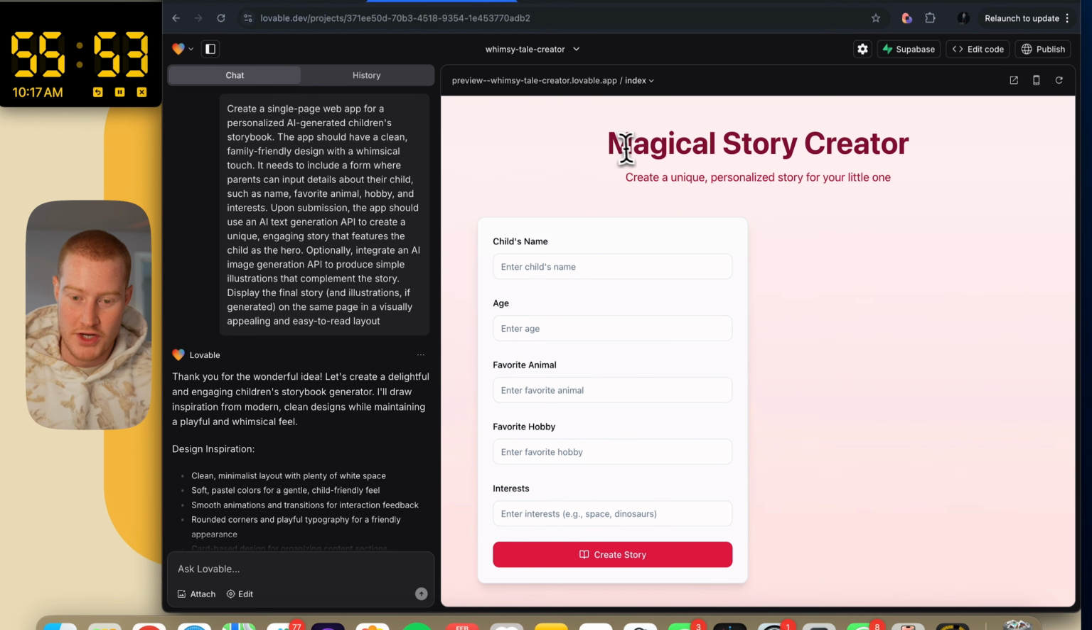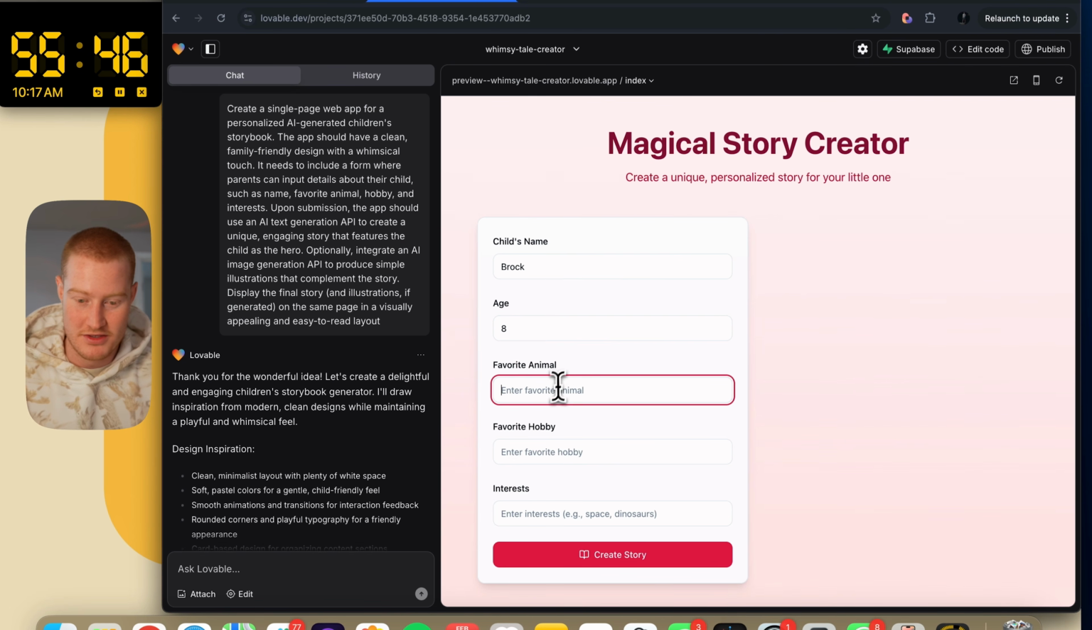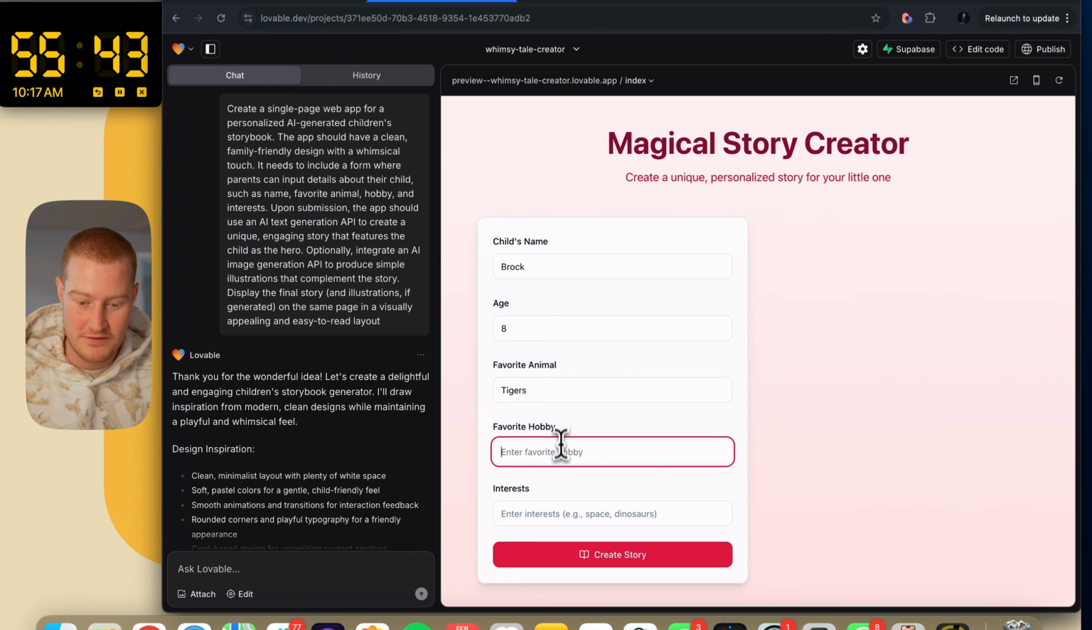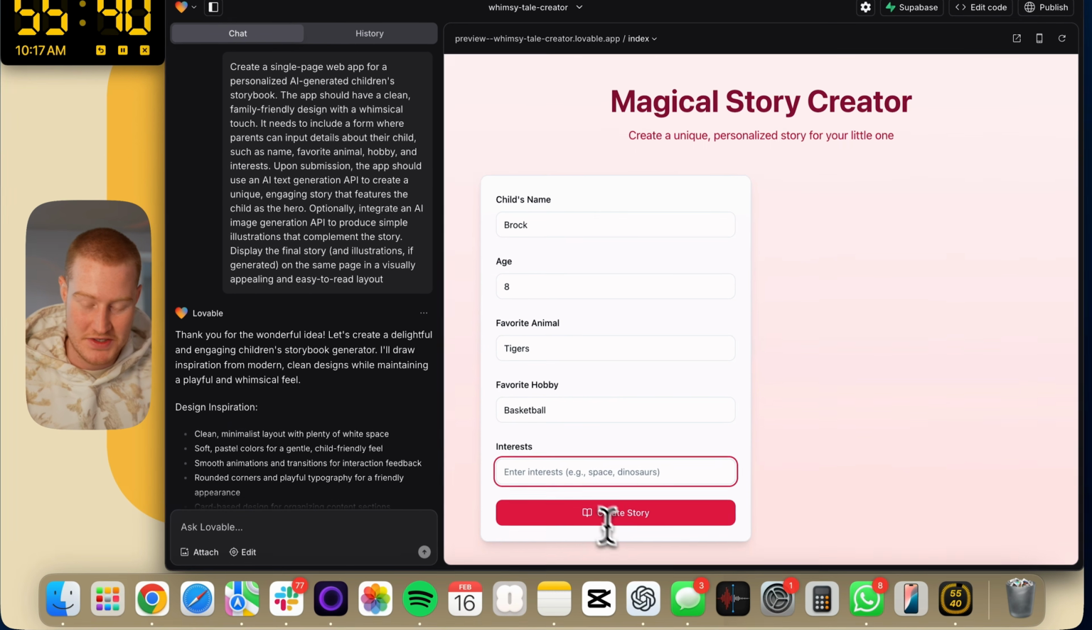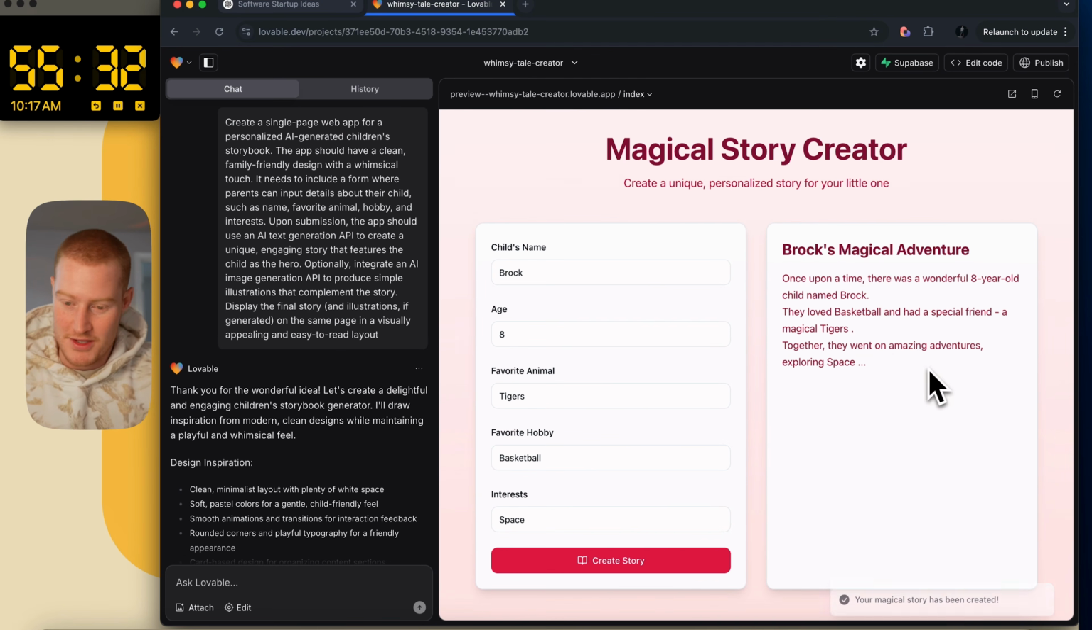All right, so Magical Story Creator. First of all, this is cool. Create a unique personalized story for your little one. Let's test this out. Let's say Brock. Age, let's say he's 8 years old. Favorite animal, he likes tigers. Favorite hobby, basketball. Interests, let's just say he likes space. So let's create the story. It's probably going to create a fake story. There we go.